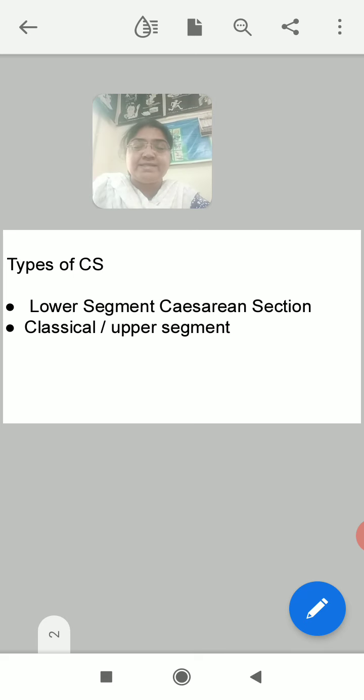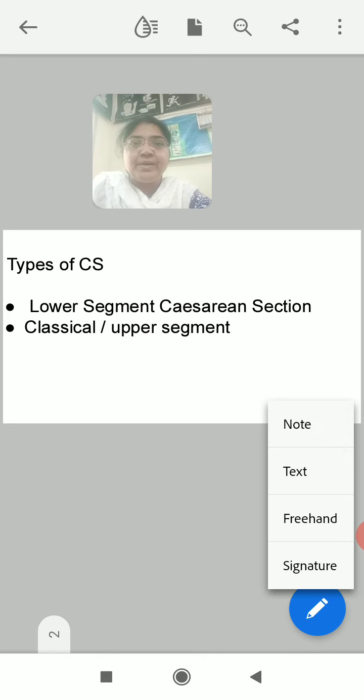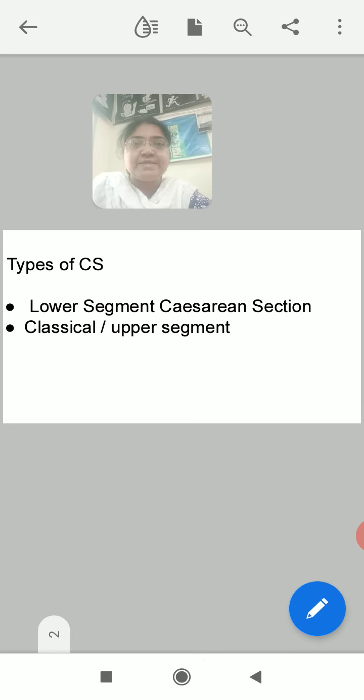It is called LSCS because in this method the lower segment is opened. Lower segment of the uterus is opened. Incision is put on the lower segment of the uterus to take out the baby, to extract the fetus. That's why it is called lower segment cesarean section. Second way of operation is classical or upper segment, where the upper segment is incised to remove the fetus out. So these are the two methods of cesarean section.